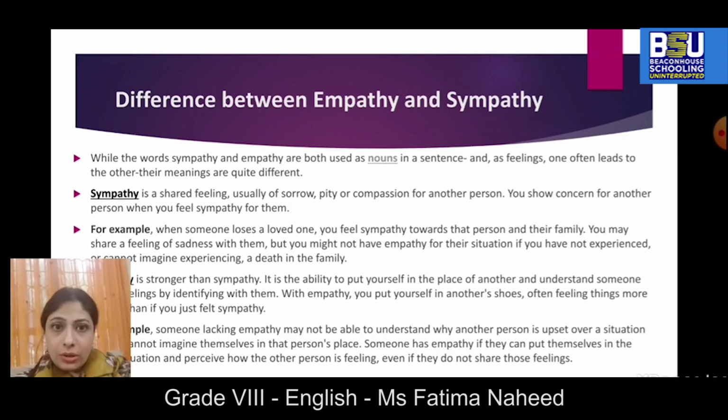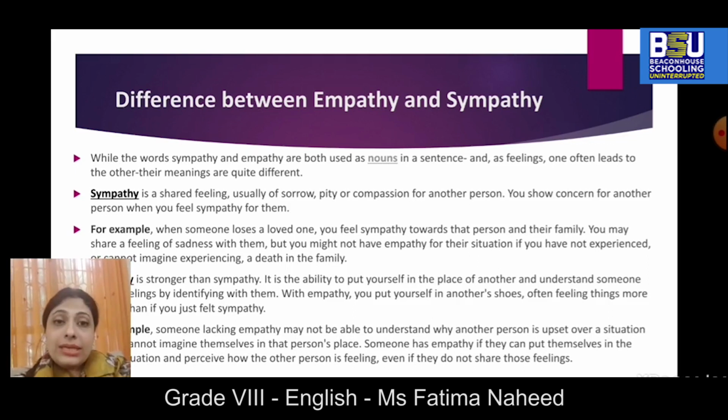You feel pity for them. You might help them, but not to an extent, because you haven't experienced it yourself. You might feel bad for a person who has lost their loved one, but you cannot experience their pain because you haven't gone through that experience, or you don't want to go through that experience.